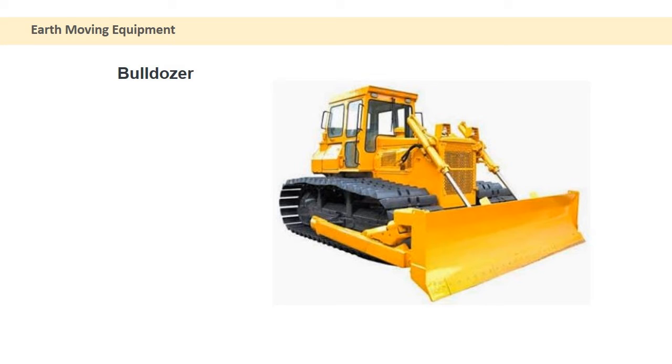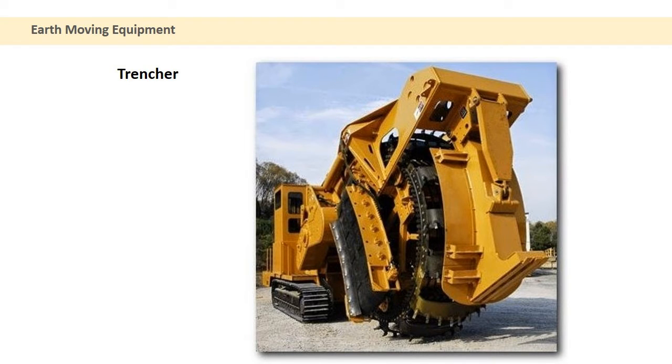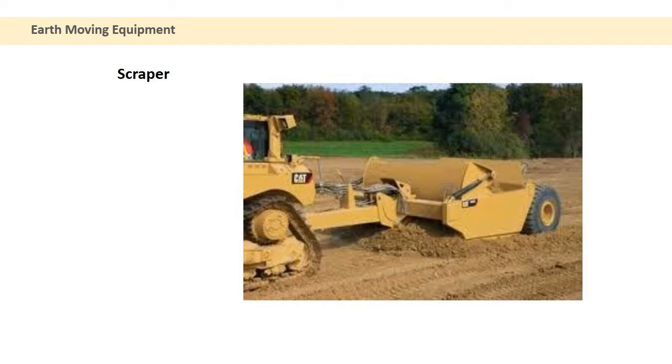Using the claw mechanism, it pushes back and forward the material that is required. It also loosens the densely compacted material. Then we have trenchers to carry out the ditches or trenches. Then we have scrapers which will scrape out the earth, used in mining, construction or even agricultural purposes where earth moving is mostly carried out.